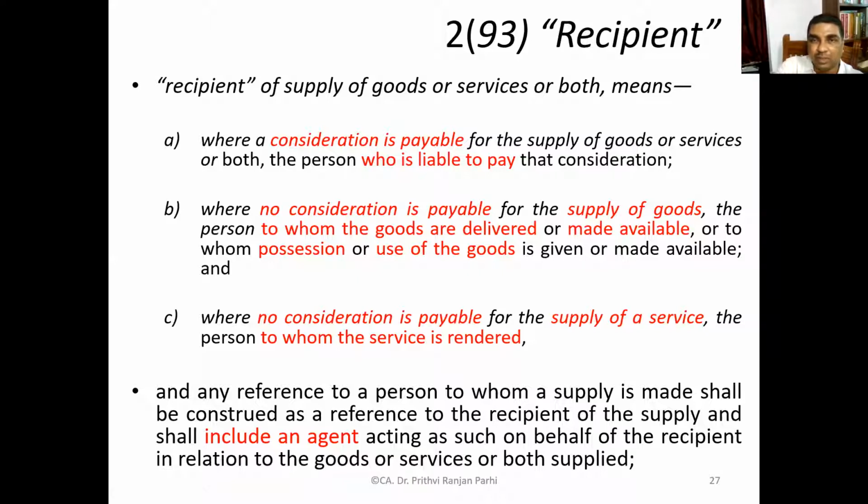Okay, this means A. One of you please read the first part, this A, which I read just now. Recipient of supply of goods means A. Can you read it?